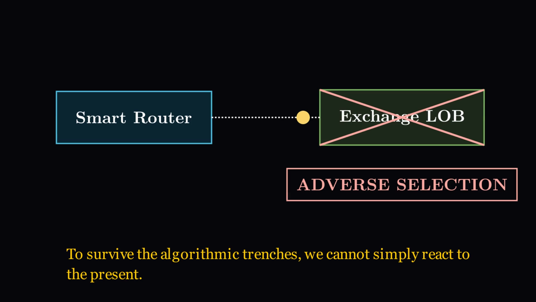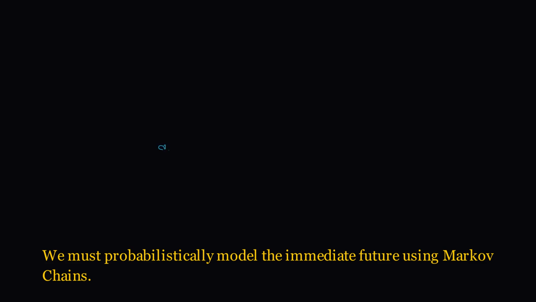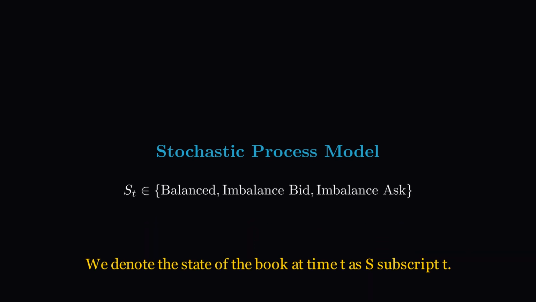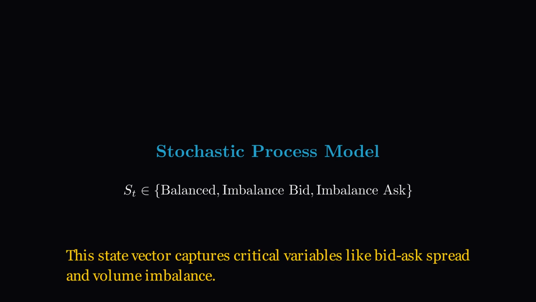To survive the algorithmic trenches, we cannot simply react to the present. We must probabilistically model the immediate future using Markov chains. Let us define the limit order book as a discrete time stochastic process. We denote the state of the book at time t as S subscript t. This state vector captures critical variables like bid-ask spread and volume imbalance.